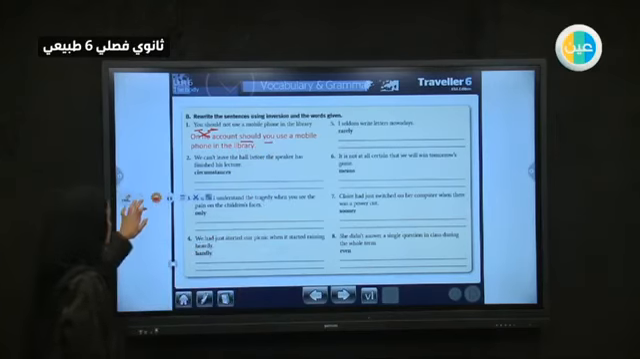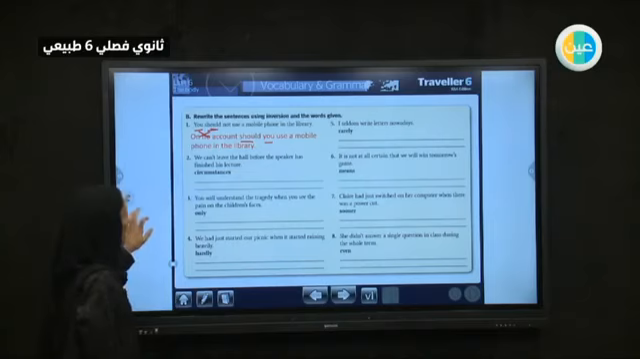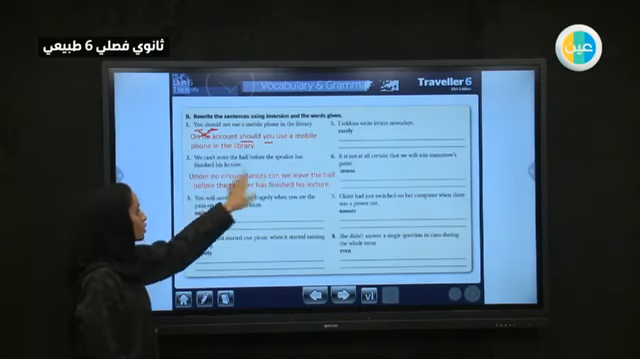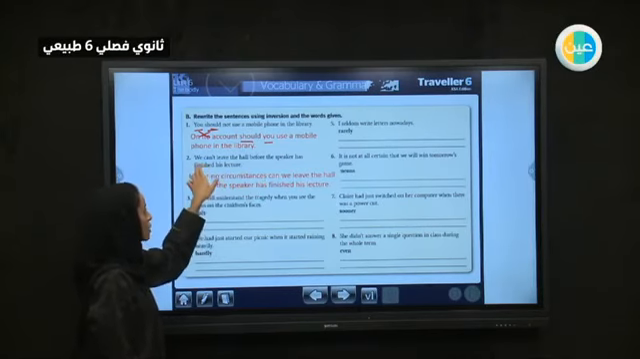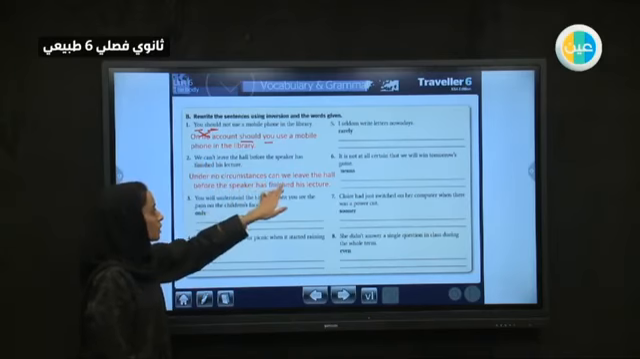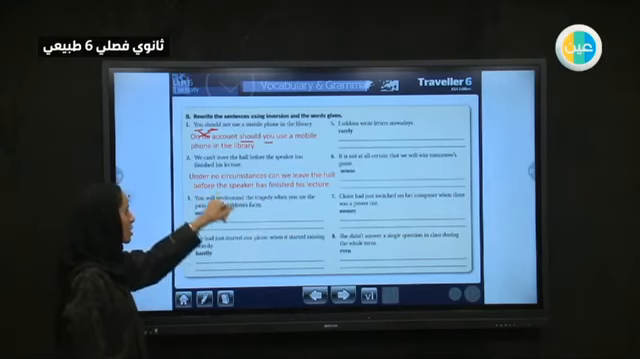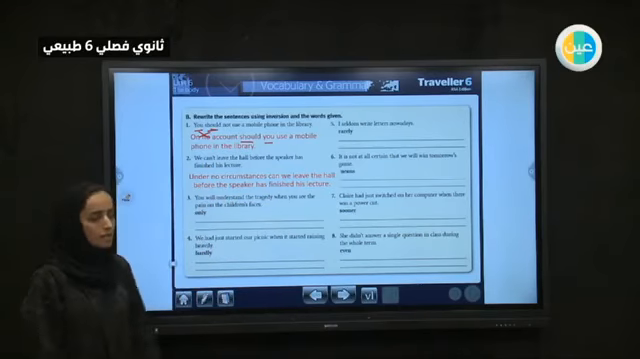Number 2: you can't leave the hall before the speaker has finished the lecture. In no circumstances, under no circumstances, we can't, so it will be "can't we." Can we leave the hall before the speaker has finished his lecture? And the "no" is for this negative.